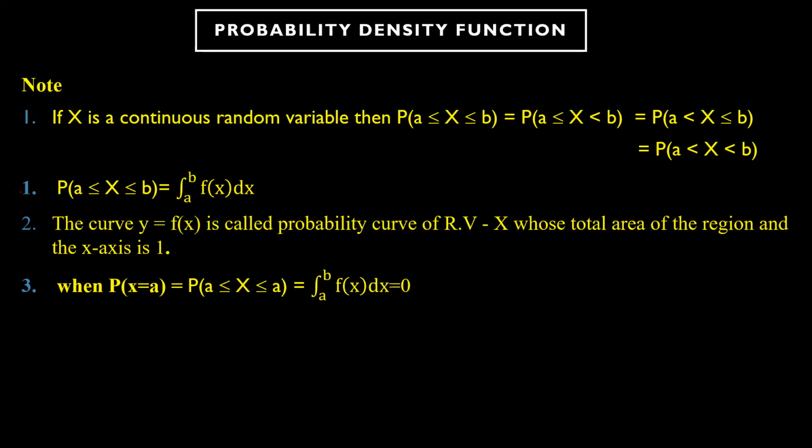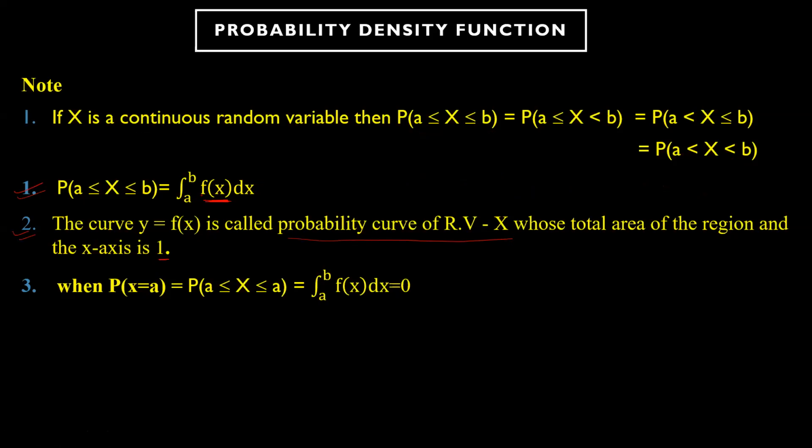This is the second property. So probability of a less than x less than b can be written as the integration from a to b of f of x dx. And the curve, whatever you have here, y equal to f of x, is called the probability curve of the random variable x, which is continuous, whose total area below this region is always 1.